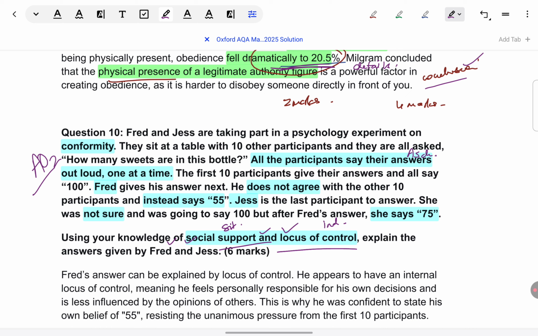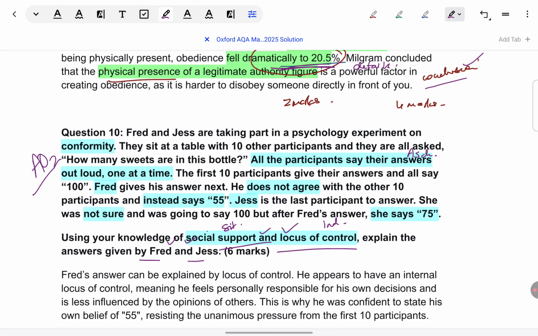Of course not. That is not at all what is required in the question. They are just telling you these are two factors you will have to figure out. Social support is being shown by whom? Fred or Jess? In the same way, locus of control is being influential in whose case? Fred or Jess? And you will have to explain accordingly. So, one factor will apply to one character and the other factor will apply to the other character.